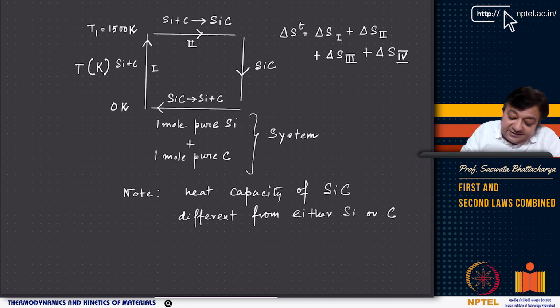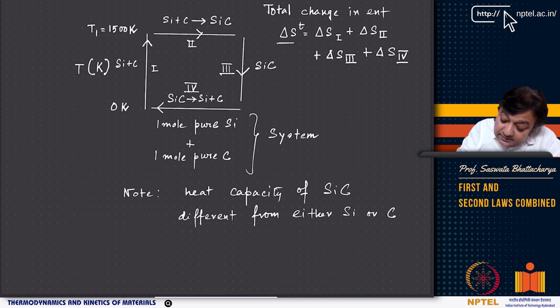Okay, now if you look at this entire cycle, which contains 1, 2, and this is stage 3 of the process, and this is the final stage 4. So you have 1, 2, 3 and 4. So basically the total change in entropy, delta S_T, is the total change in entropy during this entire process, right?